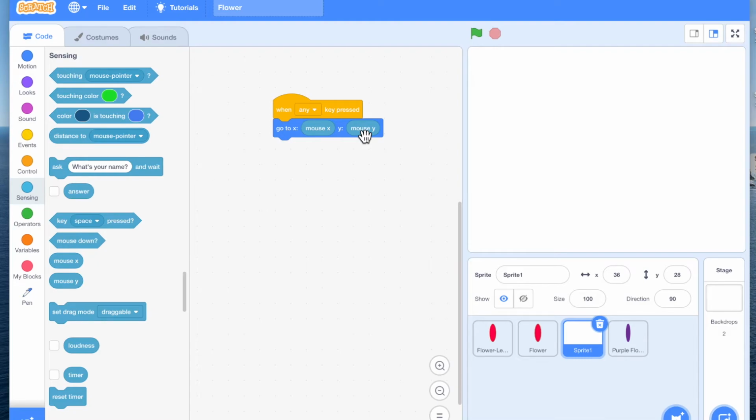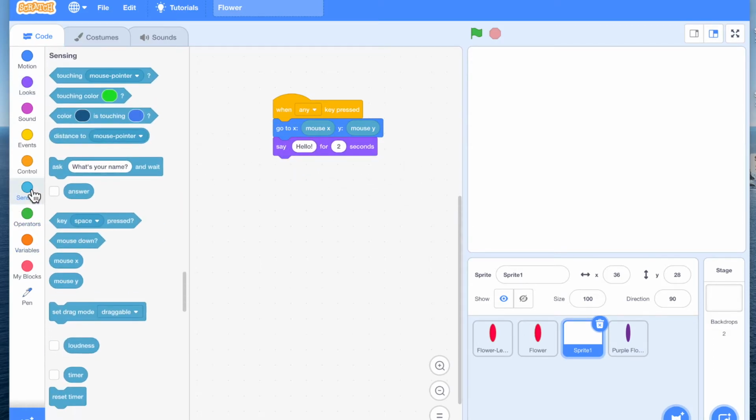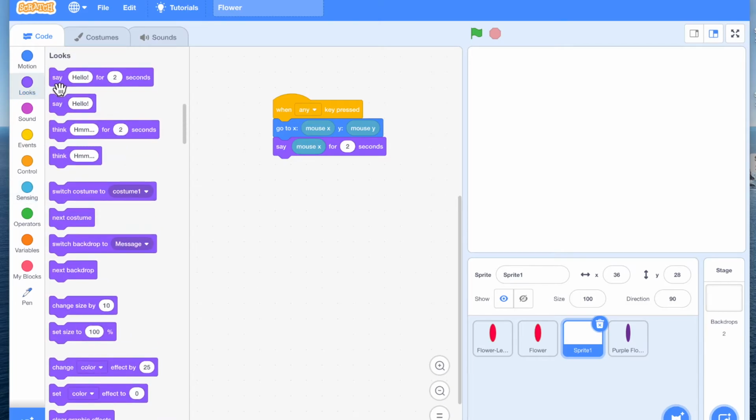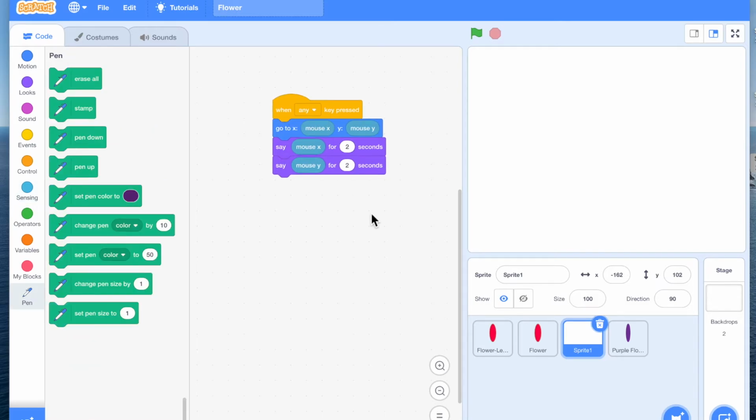And I want you all to be able to see this. So what we will do is we will use say. Okay. So let's say what is the value of mouse X and also say what is the value of mouse Y. Yeah.